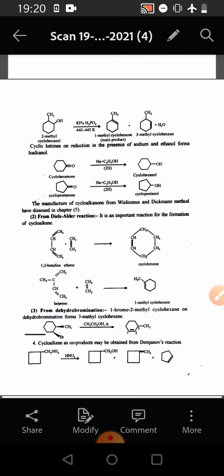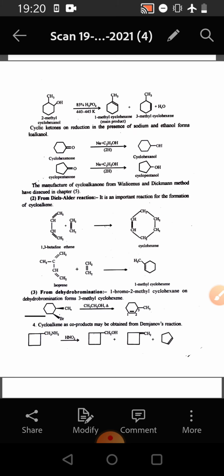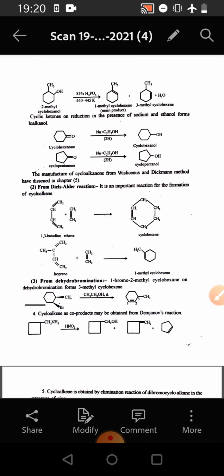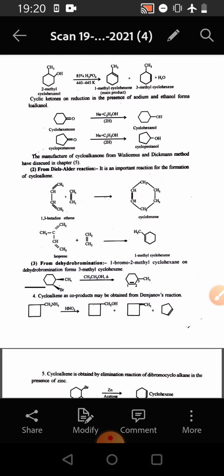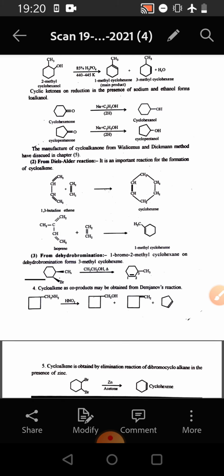The manufacture of cycloalkenes is done by the Wilkinson and Dickinson method. The second method is from the Diels-Alder reaction. It is an important reaction for the formation of cycloalkenes. So here we see 1,3-butadiene adds on ethene to form cyclohexene. In the second reaction, isoprene adds on ethene to form 1-methyl cyclohexene.